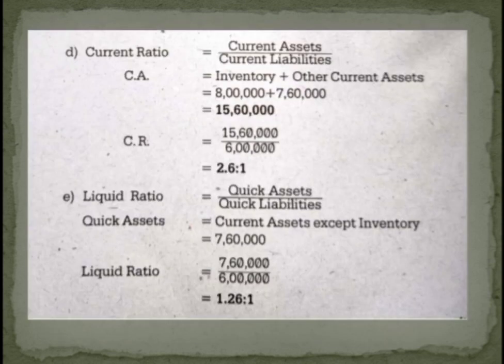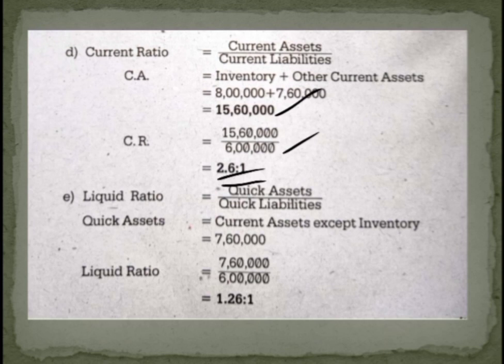So how to calculate the ratio now? Current ratio is equal to inventory plus other current assets, so you get the total of 15,60,000 divided by current liabilities they have given, 6 lakh. So you get 2.6 is to 1. Okay, which means that current assets are 2.6 times more than the current liabilities. Then the next requirement is to calculate liquid ratio.